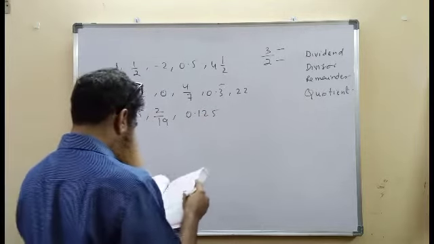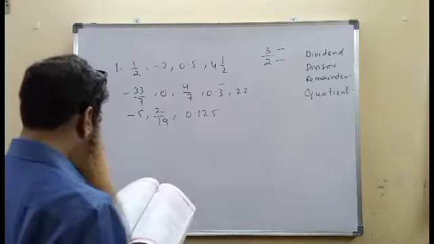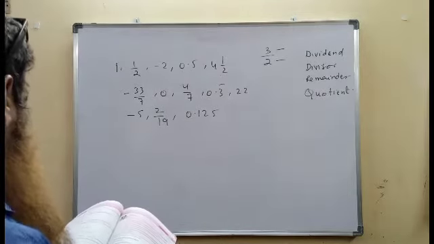Here 1 is a natural number, also a whole number, and also an integer. Minus 2 is an integer. 0.5 is a decimal. Write these numbers under the appropriate category. A number can be written in more than one group.